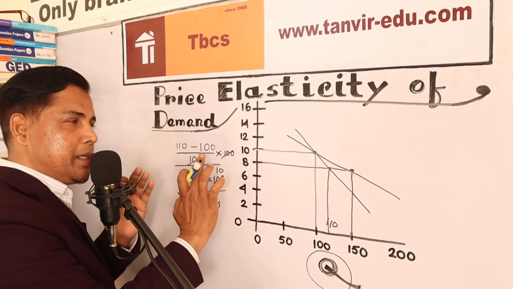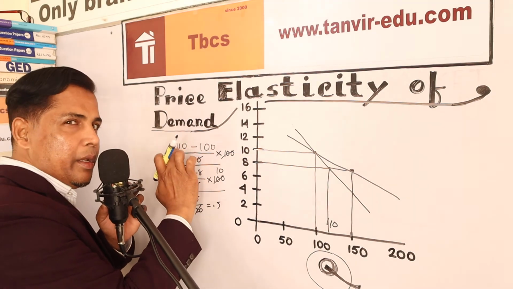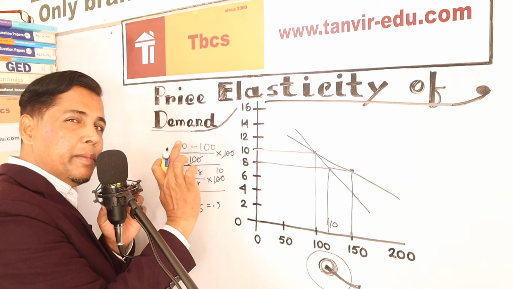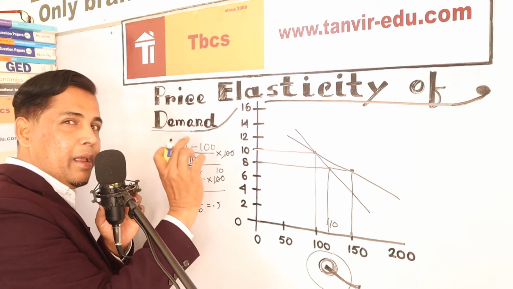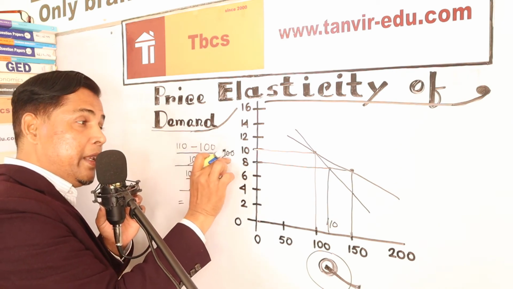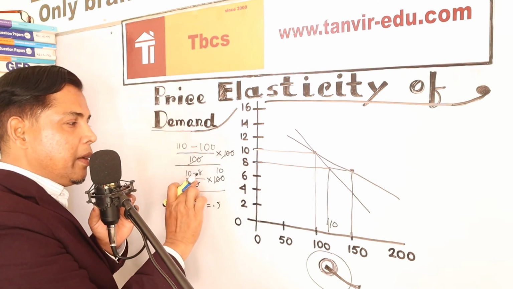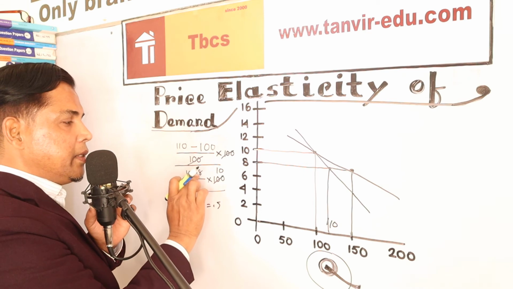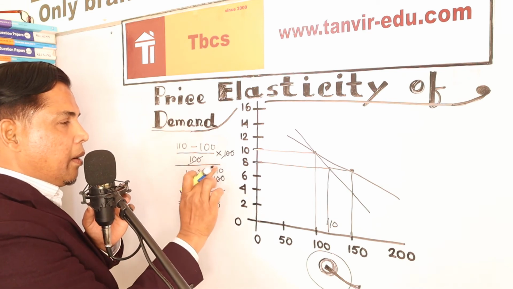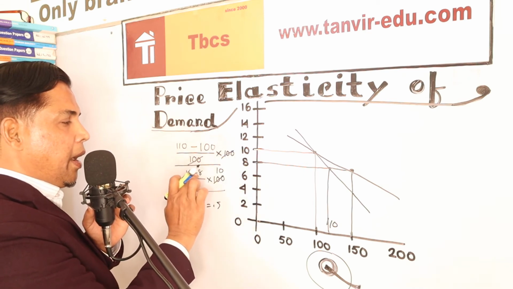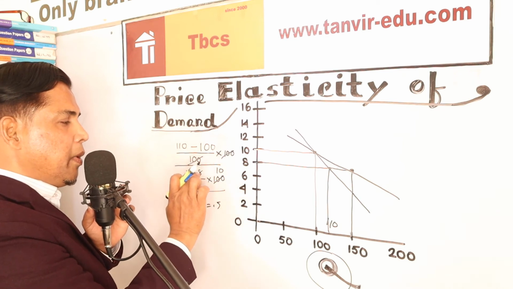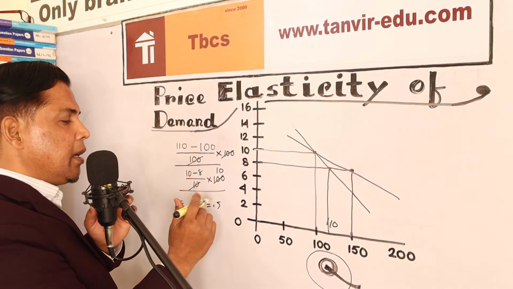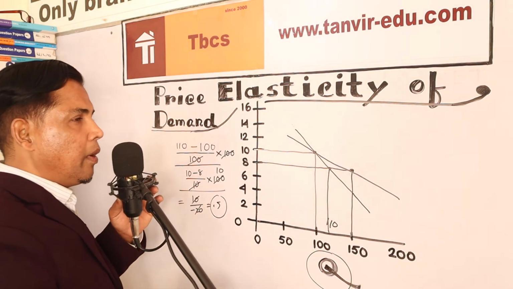So this is the calculation. What is the calculation? The old price, and this is the new price. Downside, in percentage math we always take the main price in the downside, times 100. Again in price, this is the quantity. The main one is 10, sorry, 10 is the main one and 8 is the new one. Again the main is 10 times 100. So this is the inelastic example.